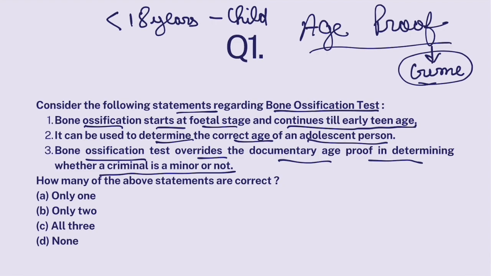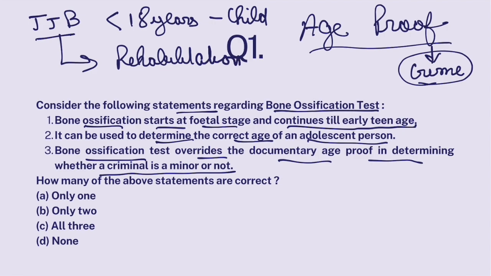You will be sent to Juvenile Justice Board. That Juvenile Justice Board takes up the criminal cases of children. And if they find these children guilty, then they send them not to jail but rehabilitation homes. So children are not sent to jails. They are sent to rehabilitation homes where they are skilled, trained, educated, and whatnot.